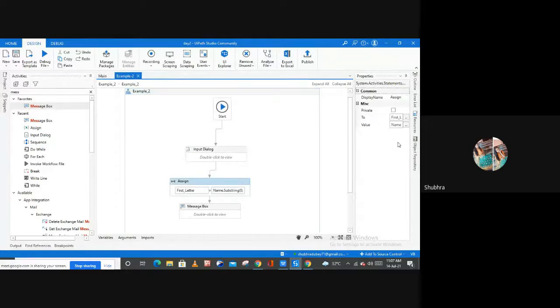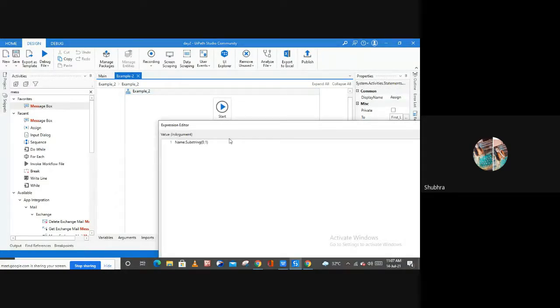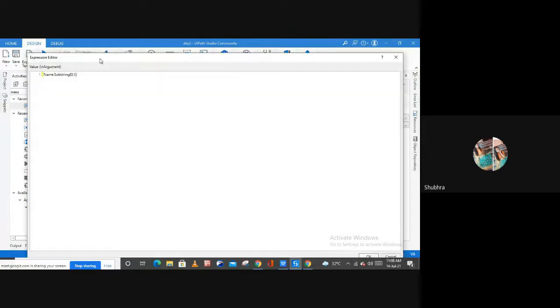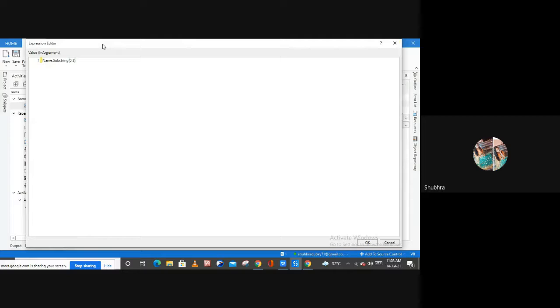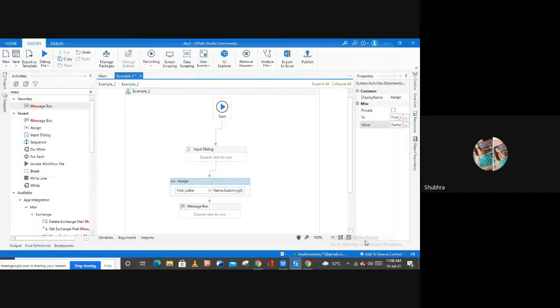So now let me open this value part again. 0,1 means from the first name, the first letter, right? And now if I write it like 0,3, let's suppose 0,3, it means it is going to fetch the first 3 letters from the first name, right? 3 letters from the first name. Let me hit OK, save my file and run my file again.